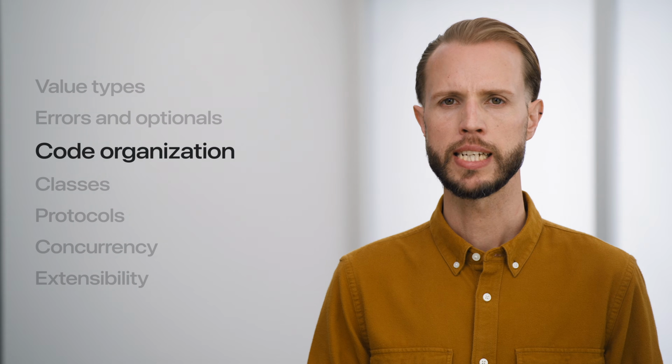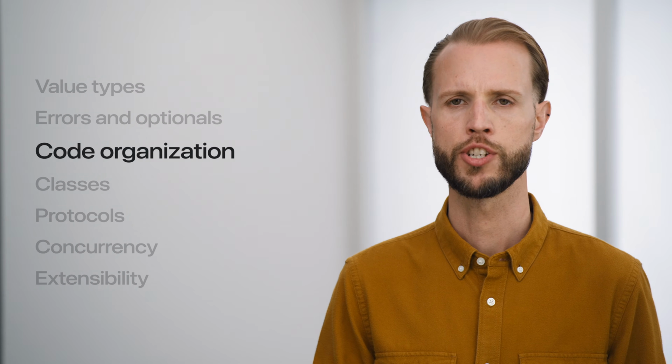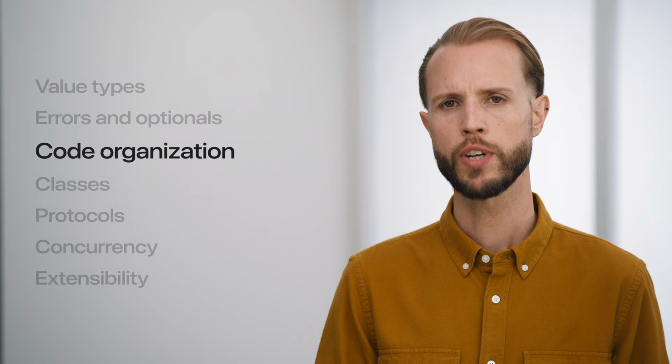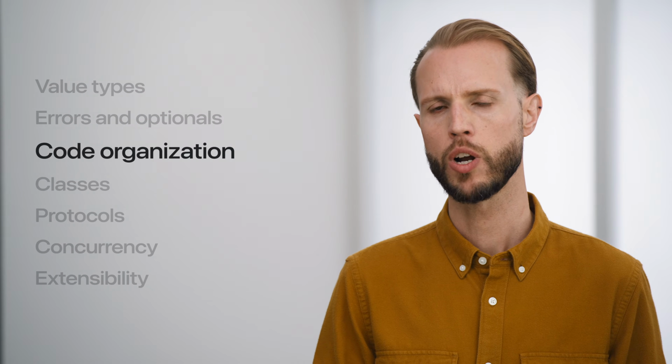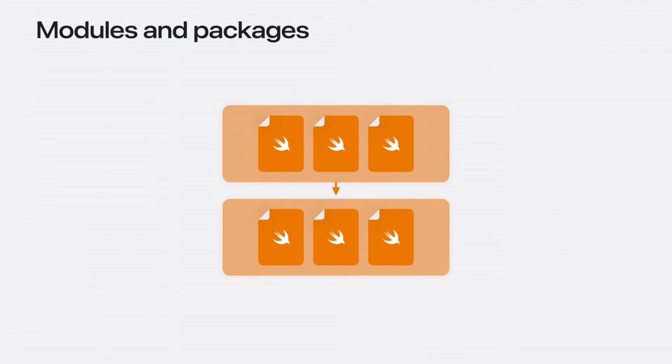I've outlined a basic data model for the social graph, and now I think it's time to start adding some structure to the code. Two units of code organization supported by Swift are modules and packages. A module in Swift is comprised of a collection of source files that are always built together. Modules can also depend on other modules. For example, the module representing an app might depend on a library module that provides core functionality needed by both the app and a server.